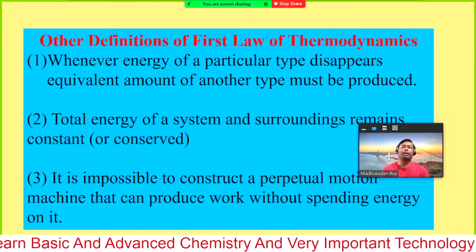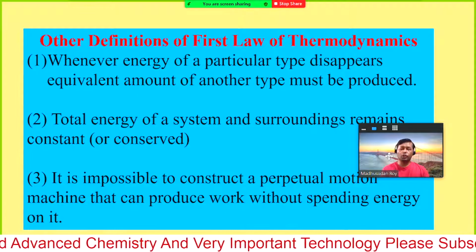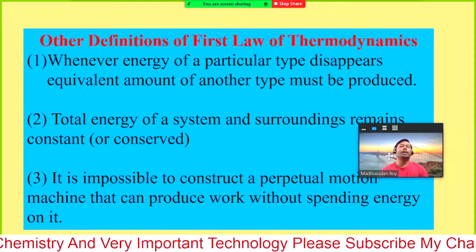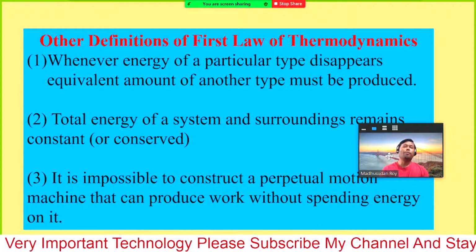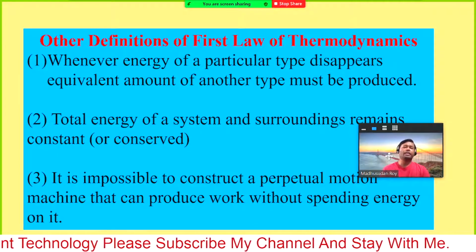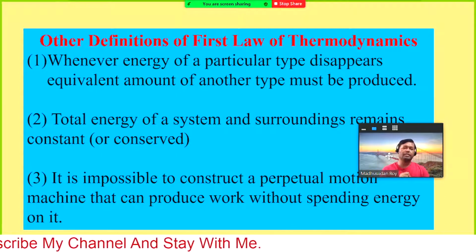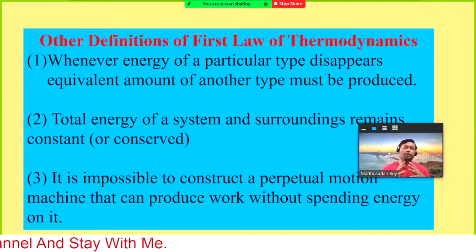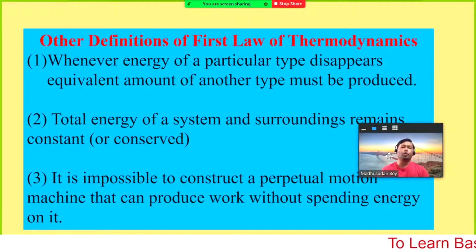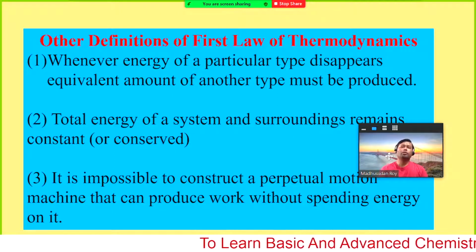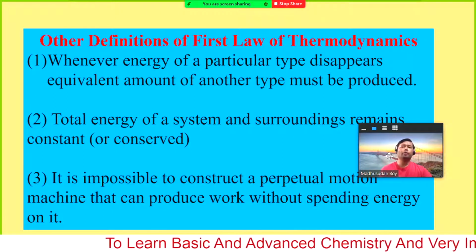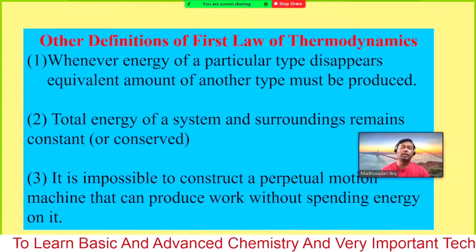Whenever energy of a particular type disappears, an equivalent amount of another type must be produced. So in any isolated system, as we have mentioned, if we have a hot gas and keep it inside a cylinder or a certain volume, it will try to expand the volume. But while it is expanding the volume, it needs to perform some work. What is the work?